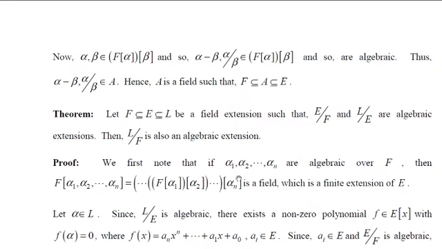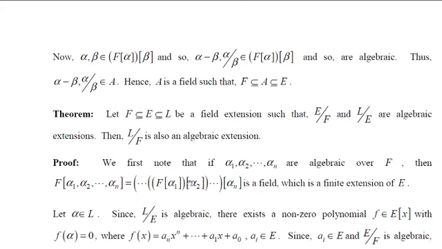Now, first of all, you should note that if alpha 1 is algebraic over F, then by the previous-to-previous theorem, F of alpha 1 is a field. And if alpha 2 is algebraic over F, then because F is contained in F of alpha 1, alpha 2 is algebraic over F of alpha 1 also.